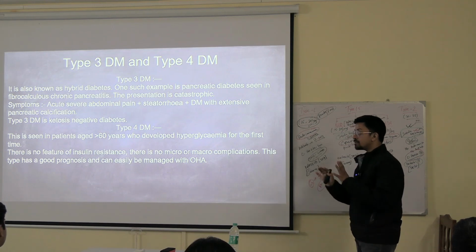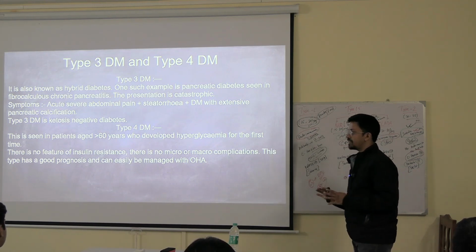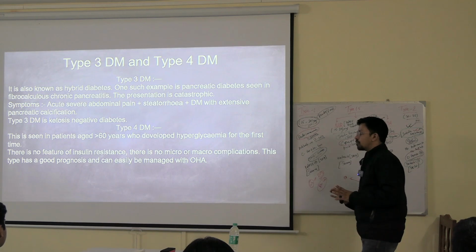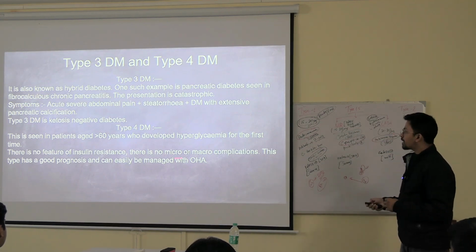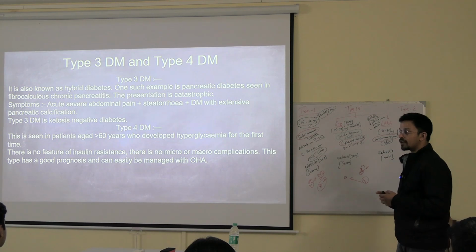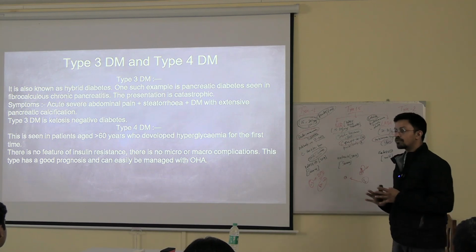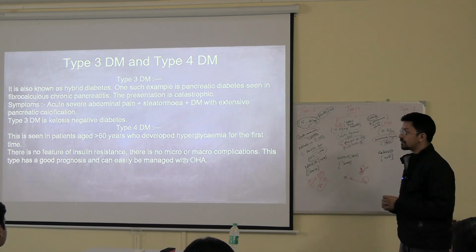Okay, means not much of a complication, chances are there. This will be a very benign form of disease. So there is no feature of insulin resistance, no micro or macro complications. Micro or macro complications mean there can be different types of complications that can happen because of diabetes.